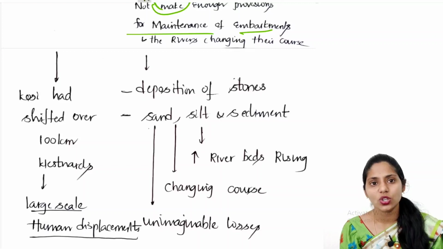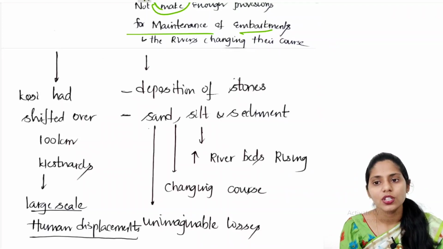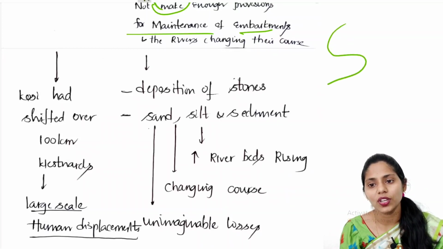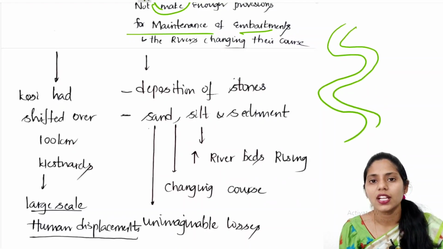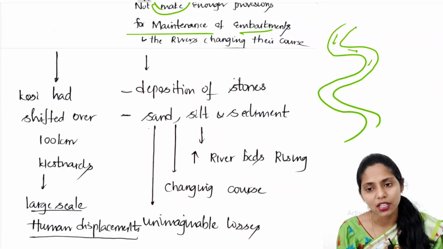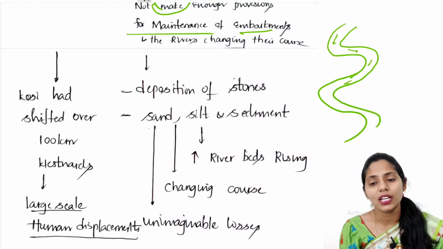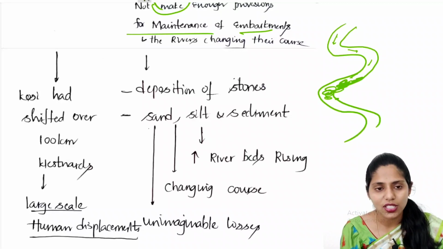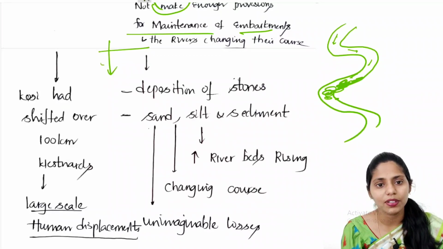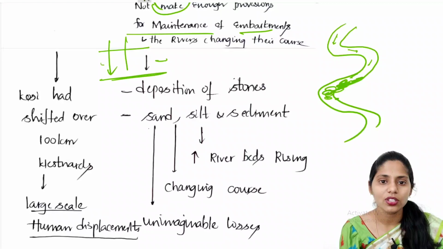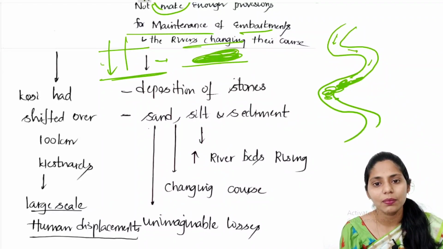To understand this changing of course, I will draw a diagram here. For example, let us take a river which is moving in this direction. As you know, in rivers water moves with high speed, so it has the ability to bring sediments. Whenever it brings sediments and deposits them, the depth, which is like this at first, decreases because of the sediments deposited here.